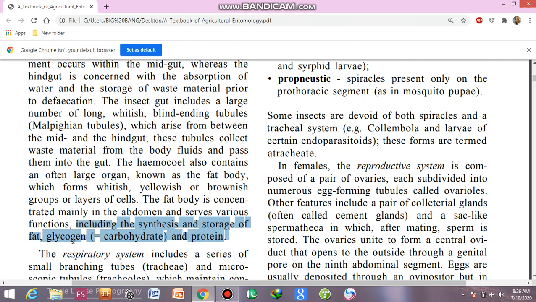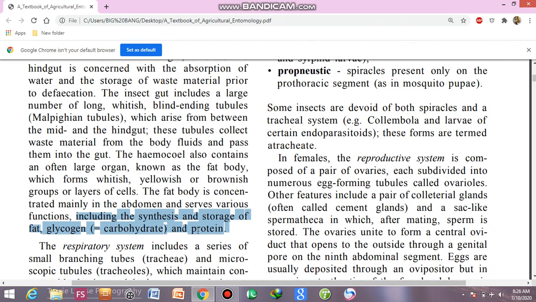Glycogen is the storage form of glucose, and all of you know that glycogen and glucose are carbohydrates. So the fat body is involved in the storage of fat, glycogen, carbohydrates, and protein. Basically, the fat body has a storage function.